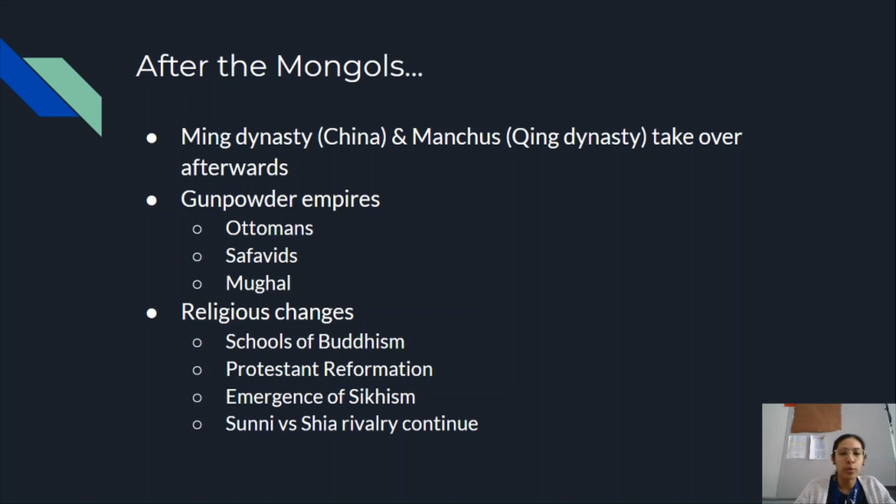Sunni and Shia are both branches of Islam, and they are in conflict with each other basically since the split happened. This is going to be seen with the Ottomans, who are Sunni, and the Safavids, who are Shia. They're going to keep clashing with each other because of religion.